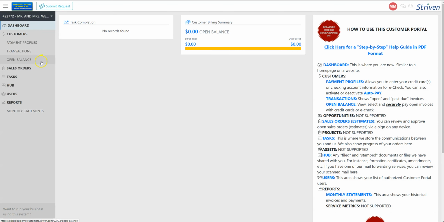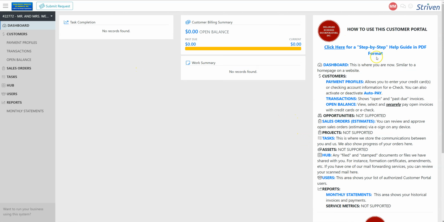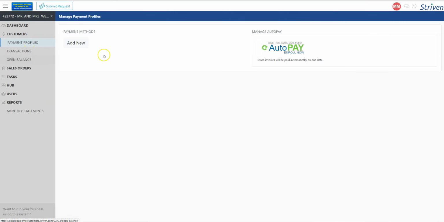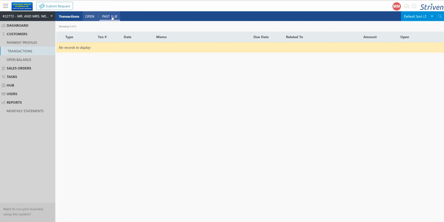And what's nice too is that the donor can actually have a portal. Now this is ours that's set up, but you can modify, you can change this any way you want. This is all customizable. Some of this is not customizable. You can turn some of these things on and off, but you can see there's payment profiles. The customer or donor can set up auto pay. Here you can get a list of the transactions.